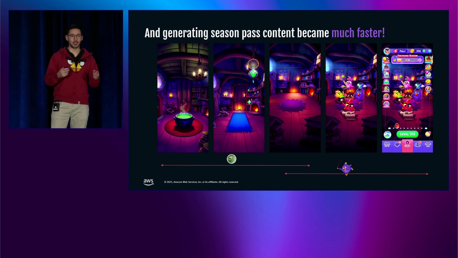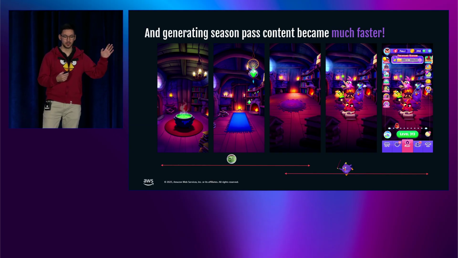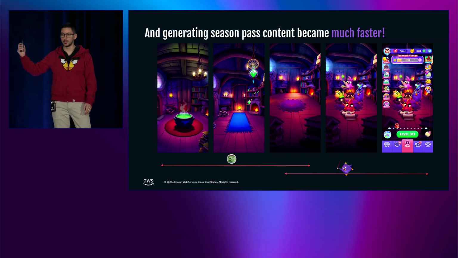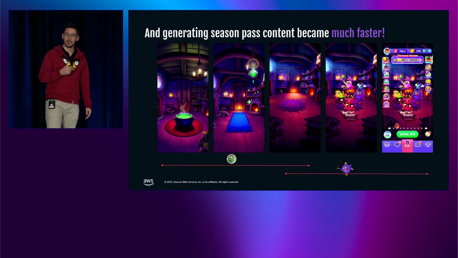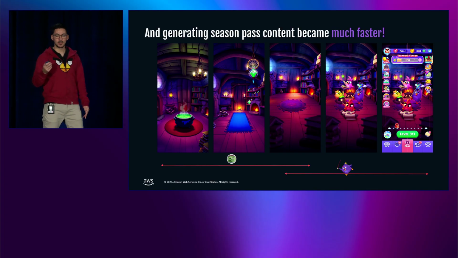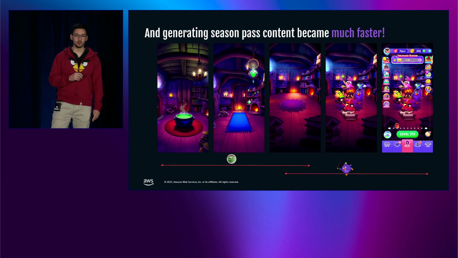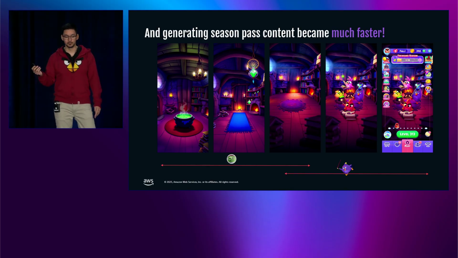And it takes a long time for the artists to generate all these assets, all these images. So that's why using AI, they could speed up the process to generate some backgrounds, and then they will still be in control of generating the characters and putting them on top. But the process became much faster. It went from taking weeks to days. But they were still in control.